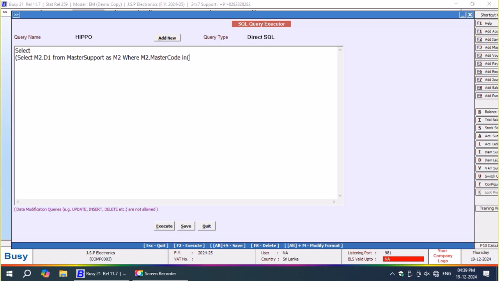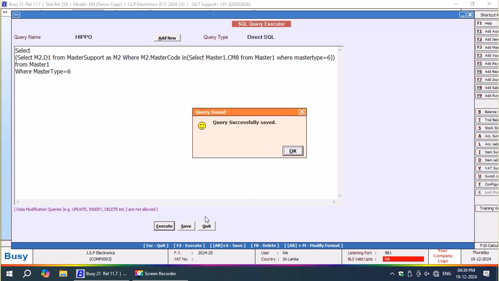So far, in my previous 103 videos, I have not used multi-row subqueries. Everywhere I was writing single row subqueries. This is the first time I have used a multi-row subquery here in my invoice. I wanted to use this concept: select master1.cm8 from master1 where master type is equal to 6. master1.master type equal to 6 is also right, but here I have just mentioned this much, that's all.